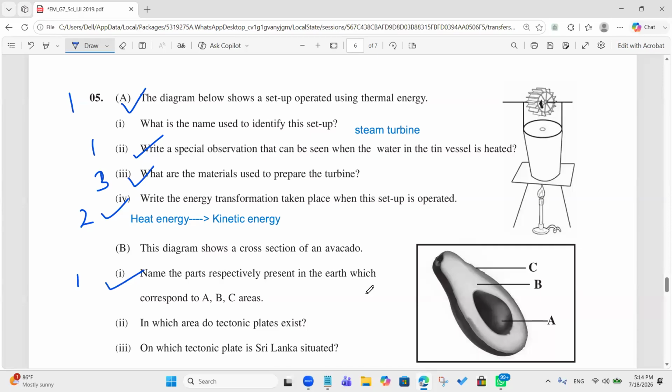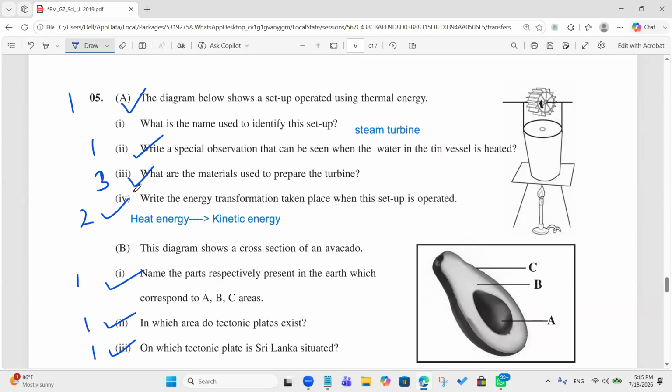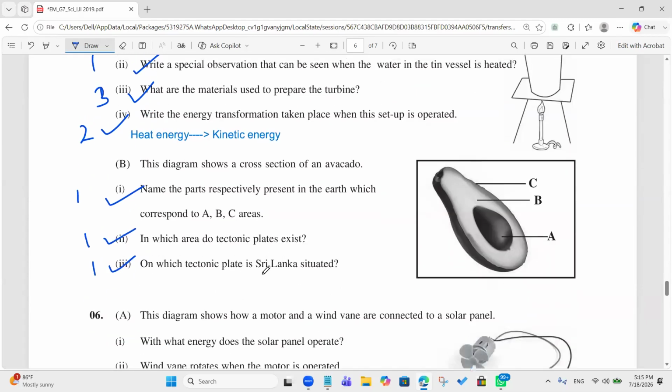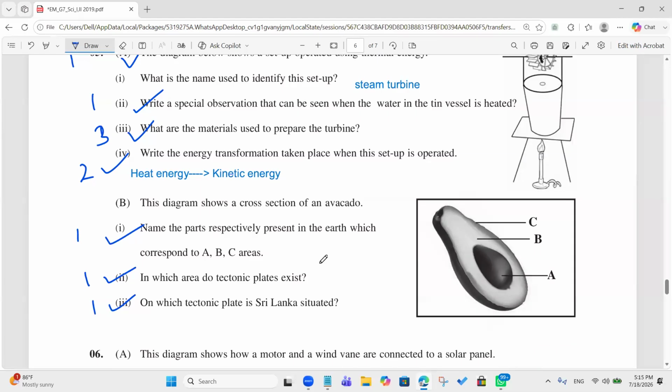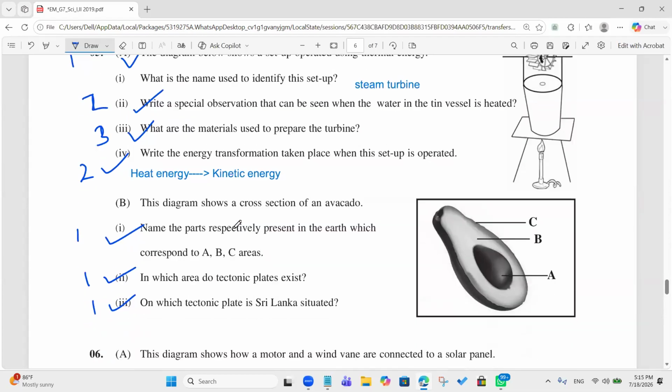In which area do tectonic plates exist? Mantle. No. Crust, right? On which tectonic plate is Sri Lanka situated? Indo-Australian tectonic plate, right? Okay, good. Wait a minute. I think we can add 1 more mark. For this one, we'll give you 2 marks. Now count how many marks you got out of 11.